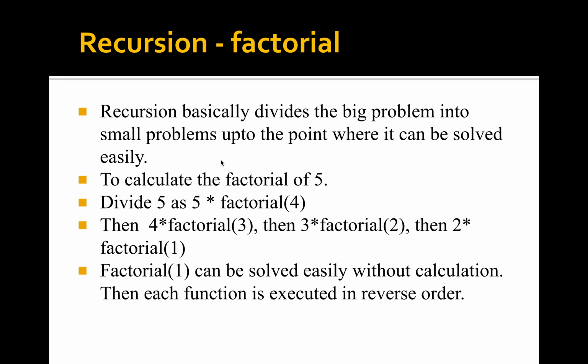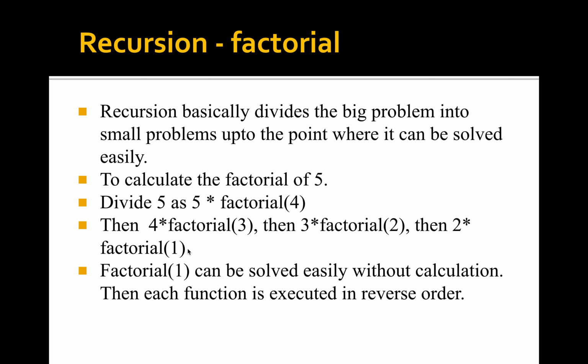So here we are going to calculate the factorial of 5. What we are doing is dividing 5 as 5 into factorial of 4. Then how can you find the factorial of 4? We can find 4 into factorial of 3. Similarly, up to factorial 1, we are calculating like this.